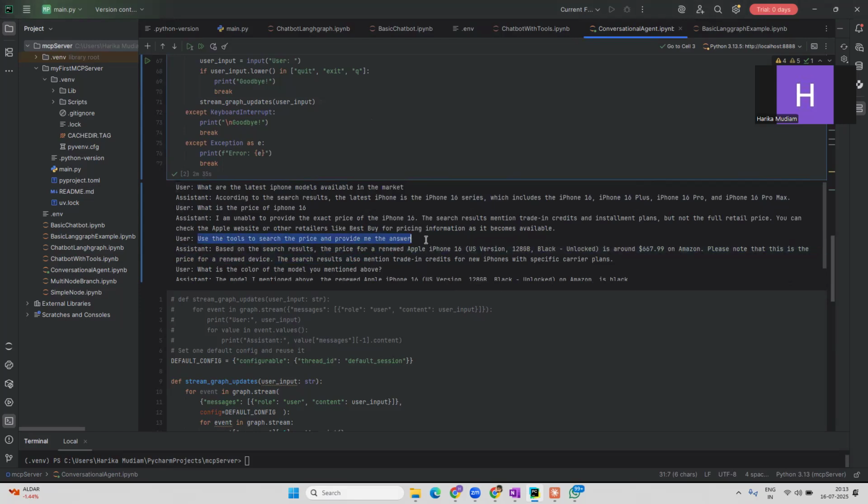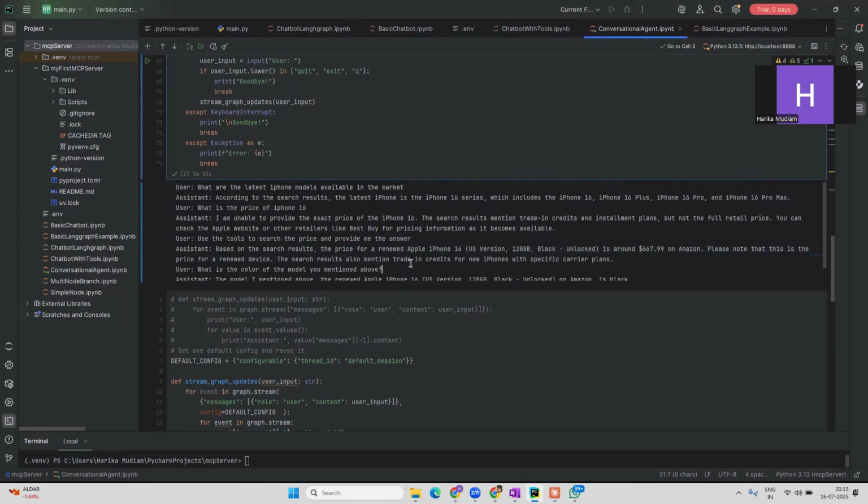And if you see here, I did not say, I want you to observe two things here. I have given a prompt in such a way that I said it to use the tool and search the price. I did not say search the price of what, right? If you observe here, it has searched the price for iPhone 16, which I have asked in the previous prompt, right? That means it is holding the conversation. It has understood that my query is regarding the price of iPhone 16, right? And it has given me the answer, right?